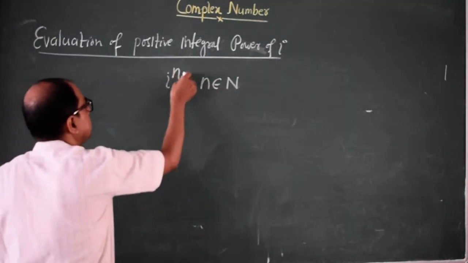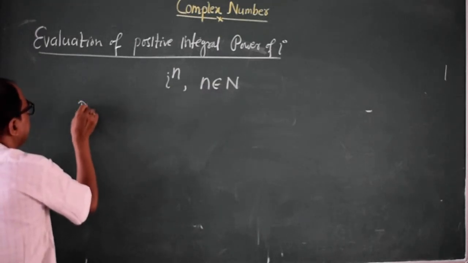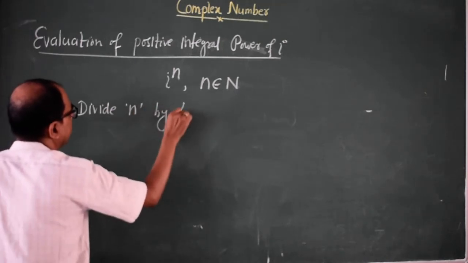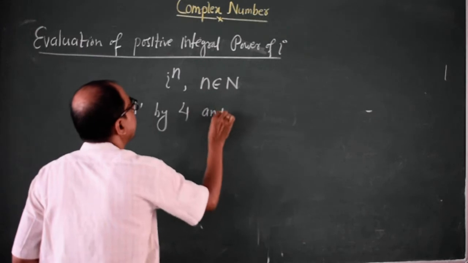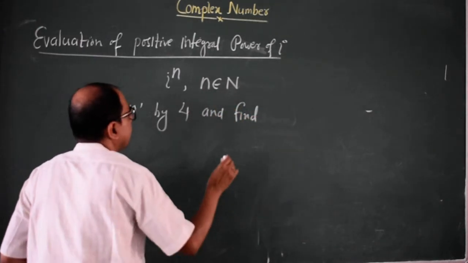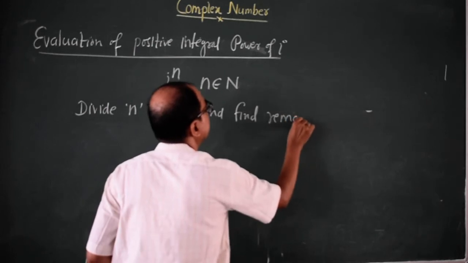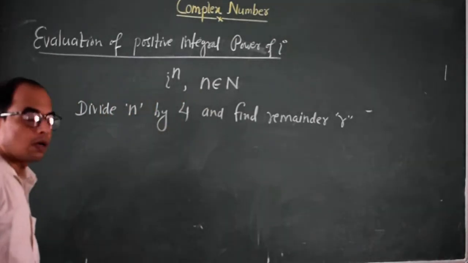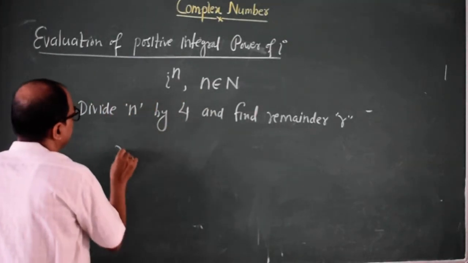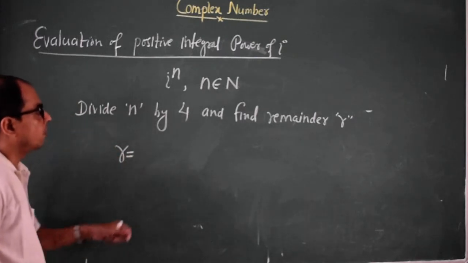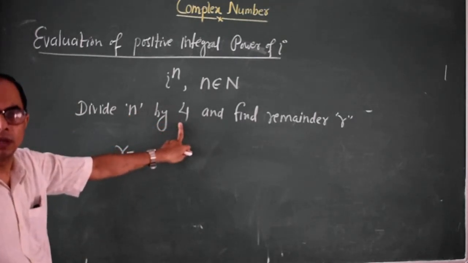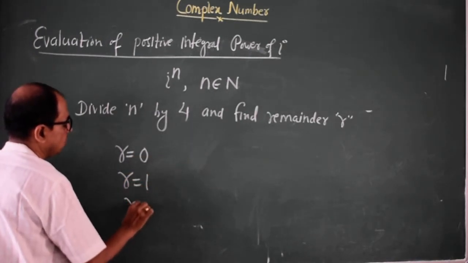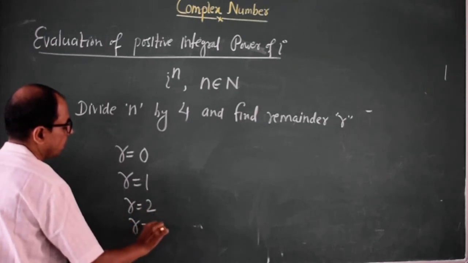Divide n by 4 and find the remainder r. There are 4 possible remainders when any number is divided by 4: the remainder may be 0, 1, 2, or 3.